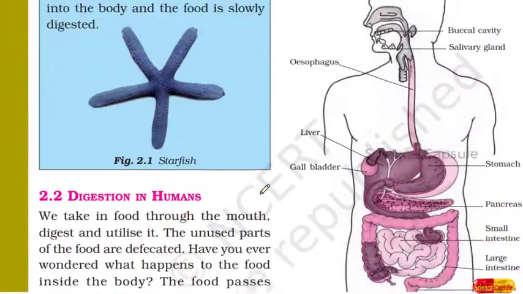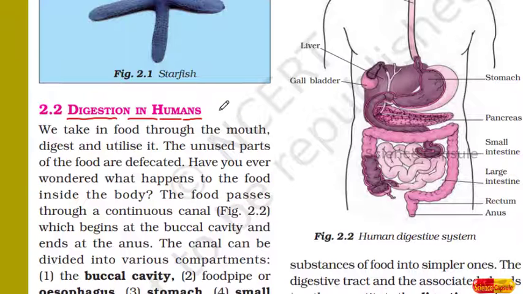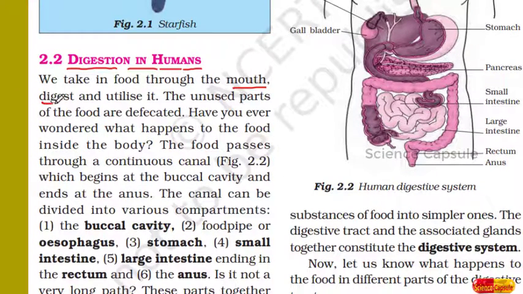Now let us see the digestion process. So as we have already discussed, digestion is a process in which complex substances are converted into simpler substances. We take in food through the mouth. So we can say that the digestion process starts at the mouth. The unused parts of the food are defecated.